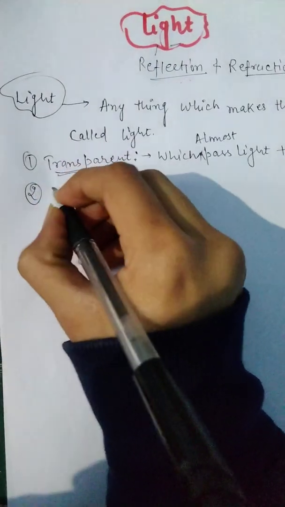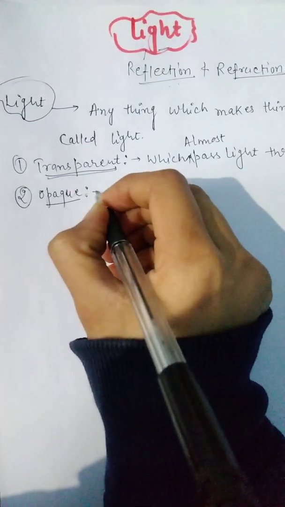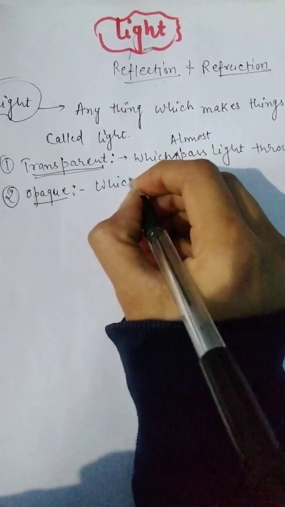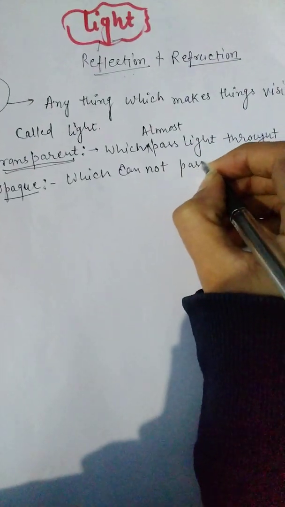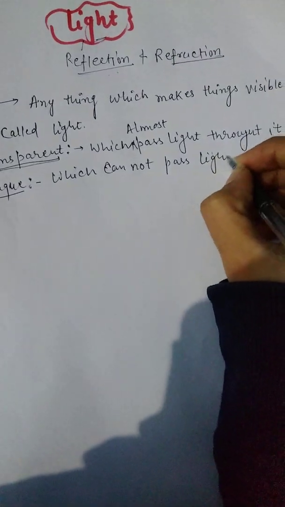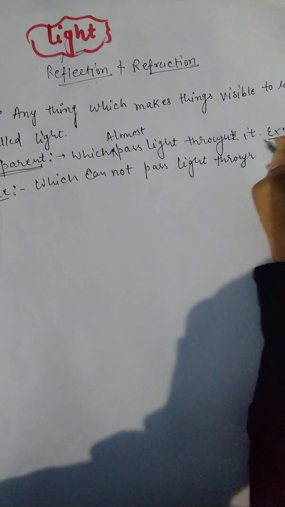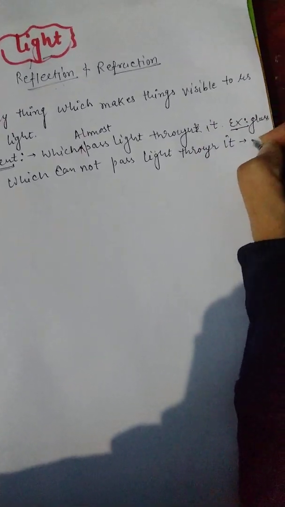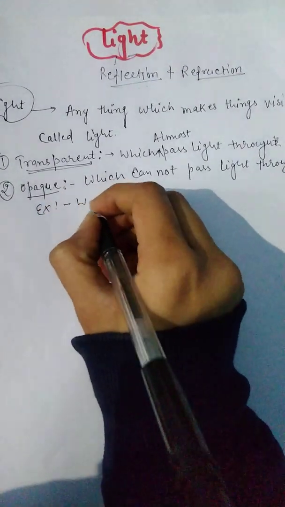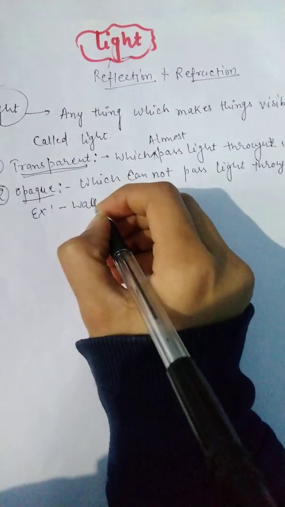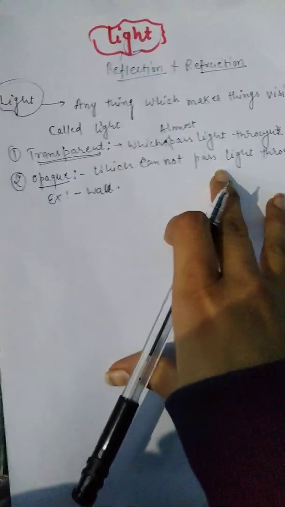Second object is opaque, which cannot pass light through it. For example, a wall. Behind a wall you can't see anything. However much light you shine on it, you can't see behind it.